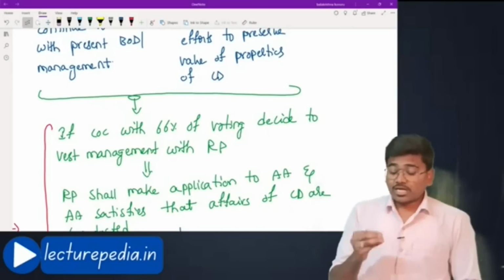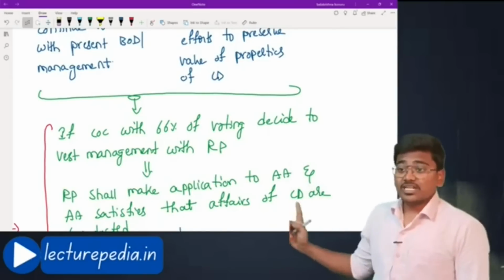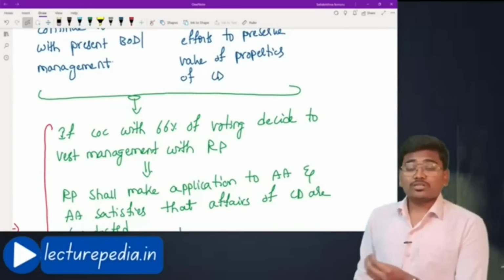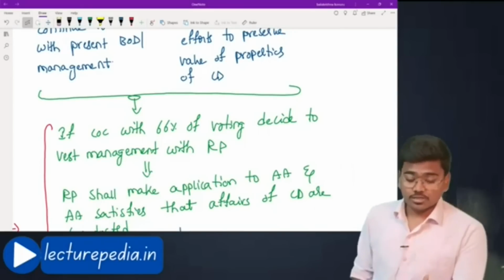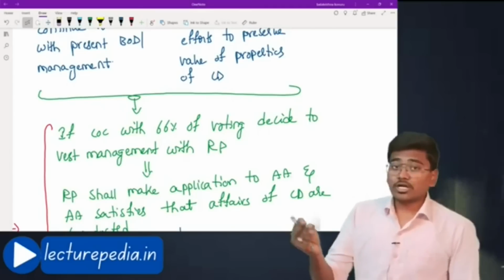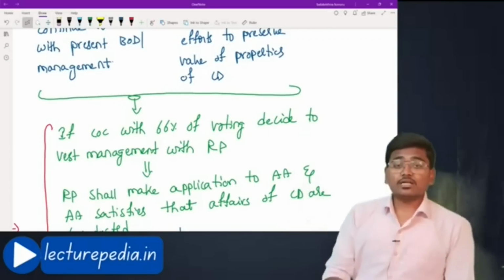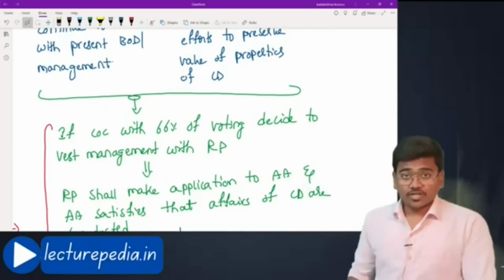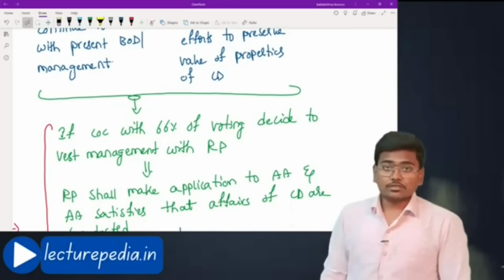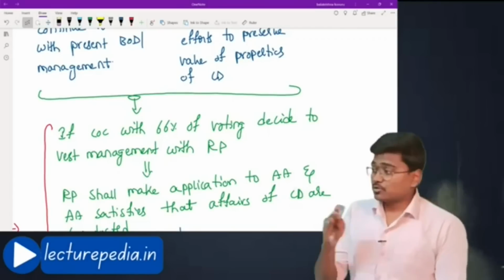But if the committee of creditors, with 66% of voting, decide to vest management with resolution professional, because they don't like the management of this corporate debtor to be vested with existing directors, because the existing directors are conducting the business of corporate debtor fraudulently, or there is a gross mismanagement in conducting the business, then they can by a voting of 66% resolve that the management of the corporate debtor must be transferred to the resolution professional.